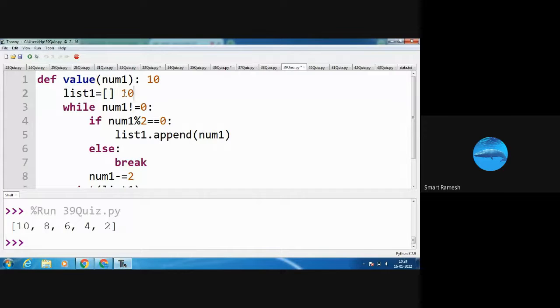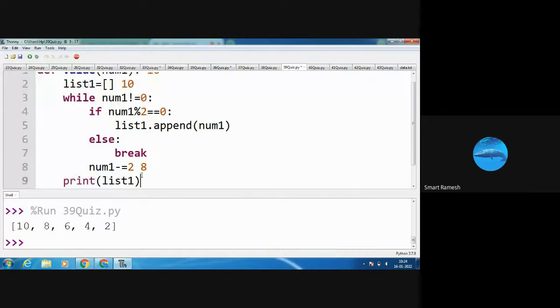Next, after the if block is over, control comes here. Num1 minus equal to 2. What is num1 minus equal to 2? Num1 equal to num1 minus 2. So now num1 is 10 minus 2, 8. Next, again I am going to the while loop.